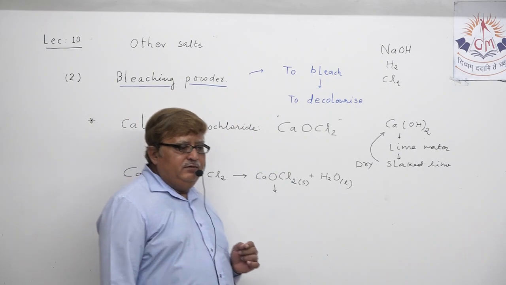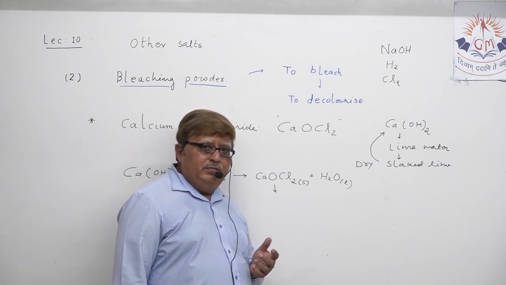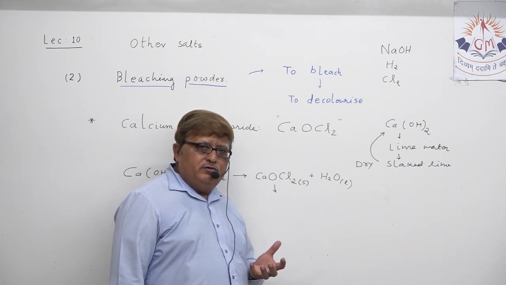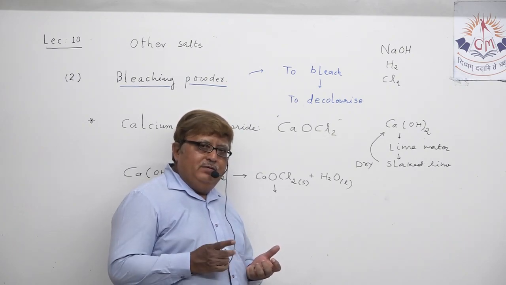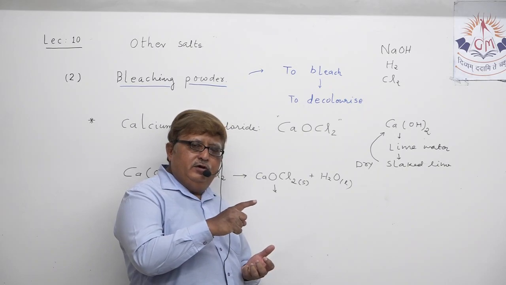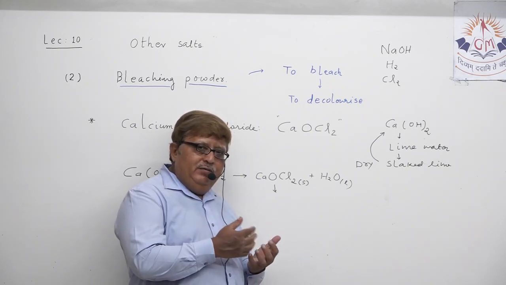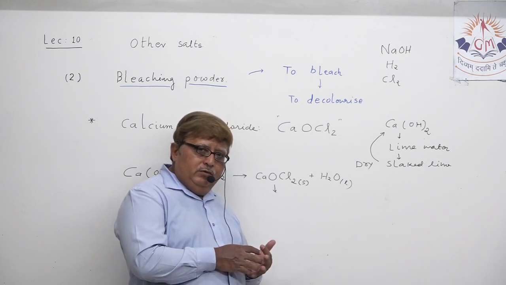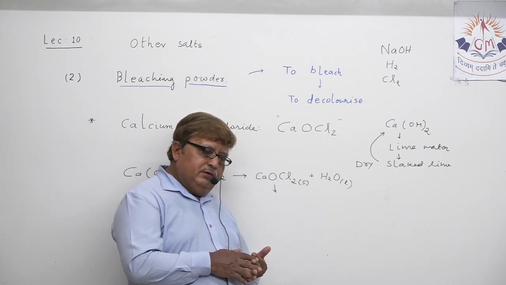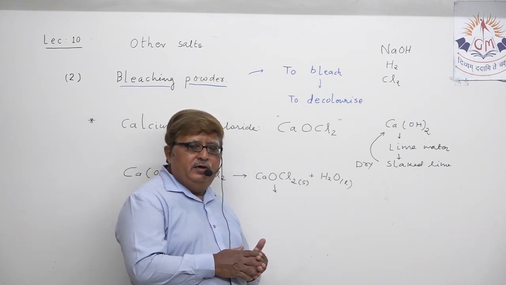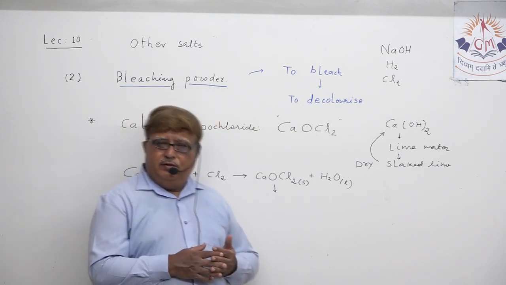About oxidizing agents, I do not need to mention, because you all know the role of an oxidizing agent: to oxidize other chemicals, other elements, by giving away oxygen. So bleaching powder can work as an oxidizing agent in some chemical reactions.